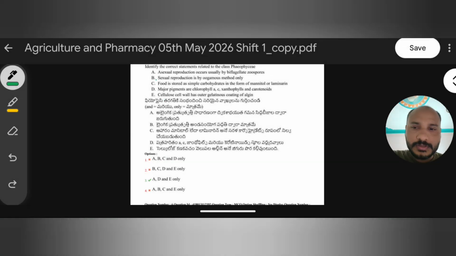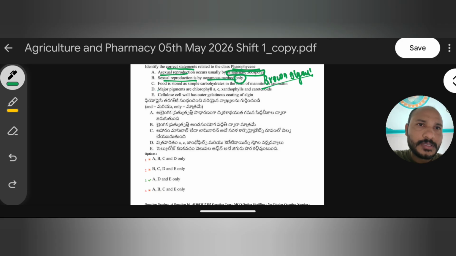Next, the fifth one: identify the correct statement. Here we need to identify the correct statement related to the class Phaeophyceae, which means brown algae. First we need to read the statements. Asexual reproduction occurs usually by biflagellated zoospores. Sexual reproduction is by the oogamous method only.